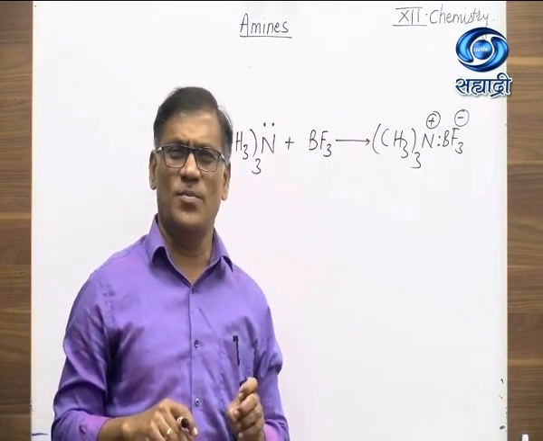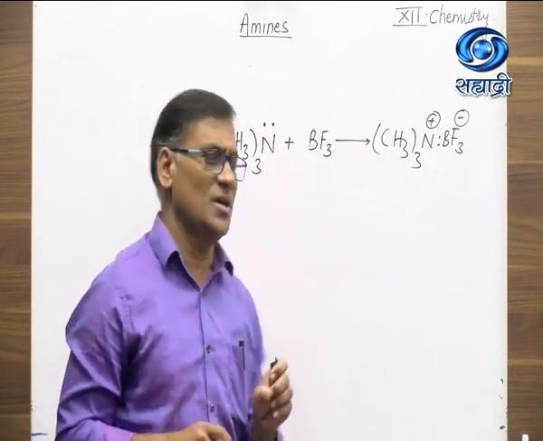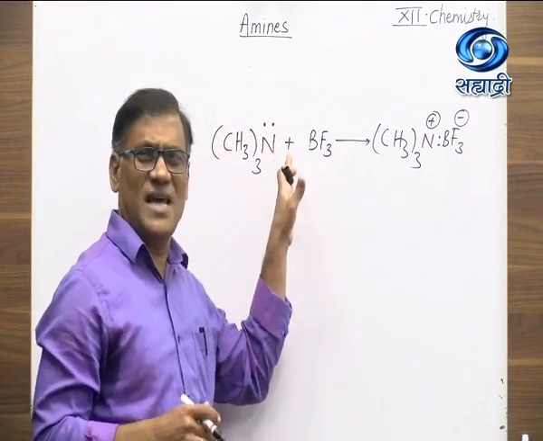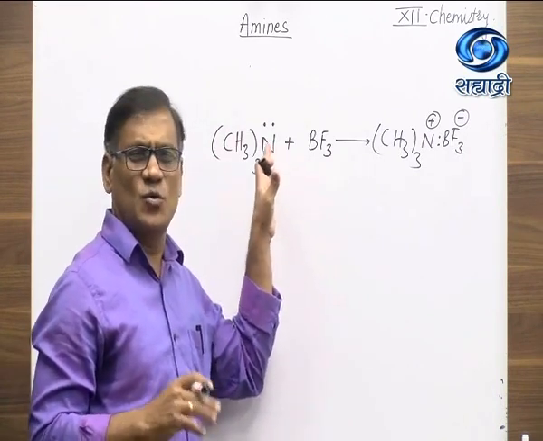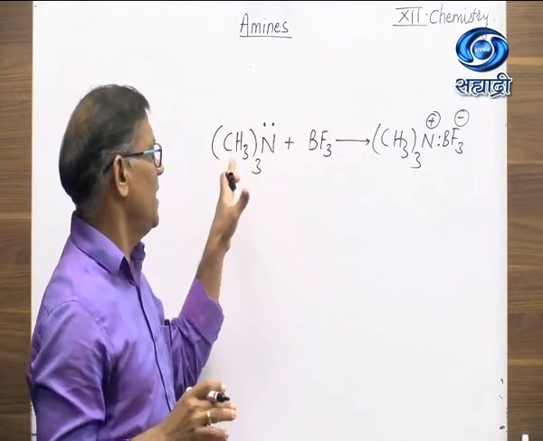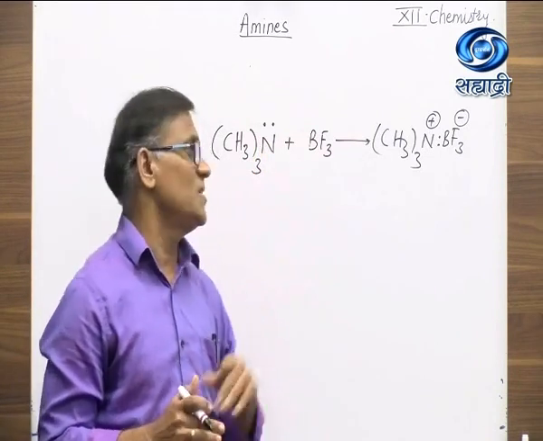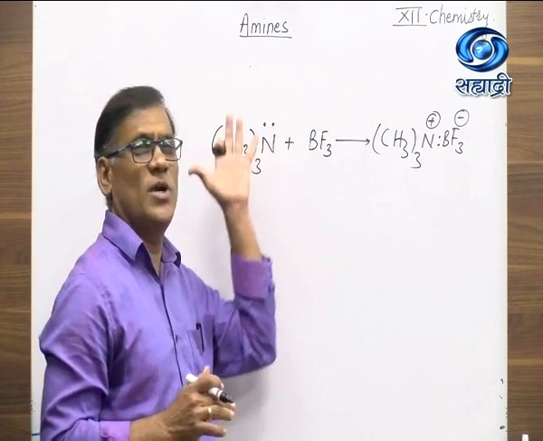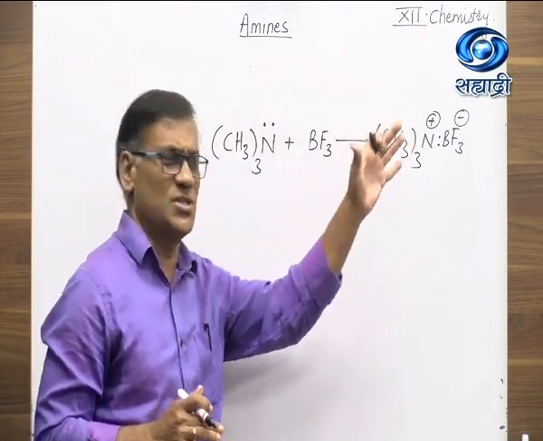So second theory, Lowry-Bronsted theory, we will see next. This is according to the Lewis concept. So Lewis concept is nothing but the theory in which base is the species which donates lone pair of electrons to other species.